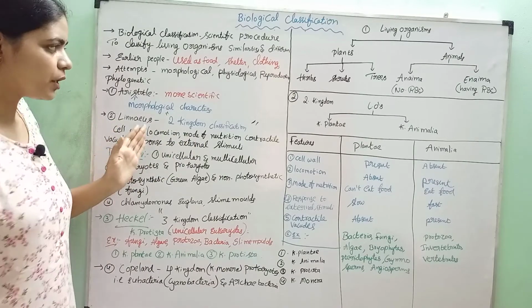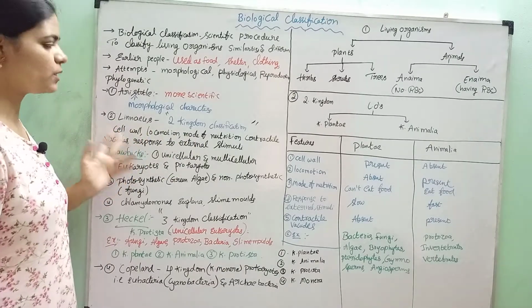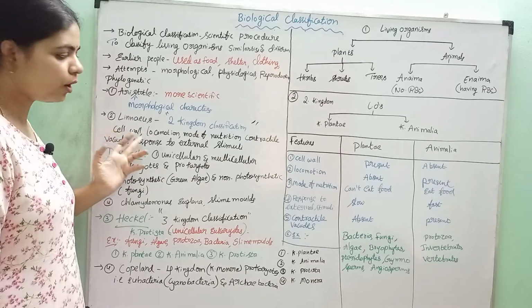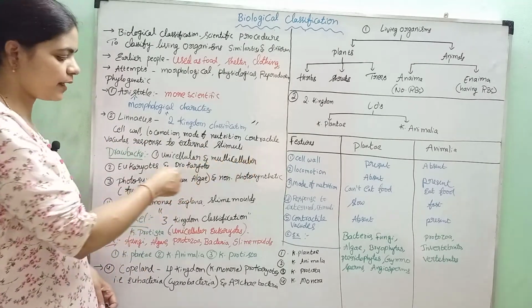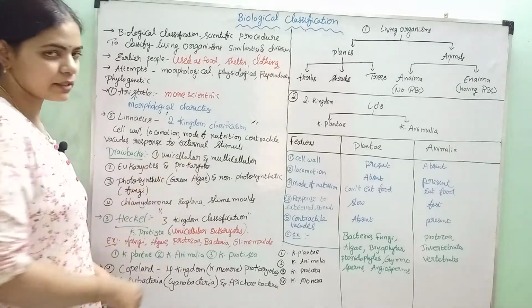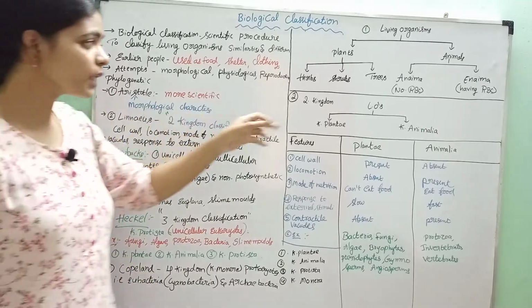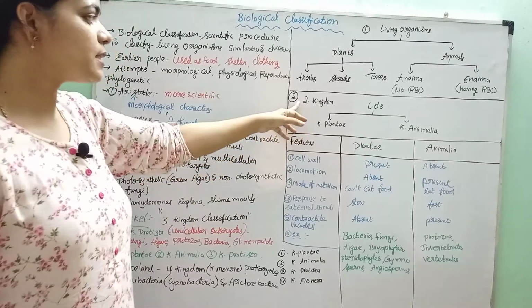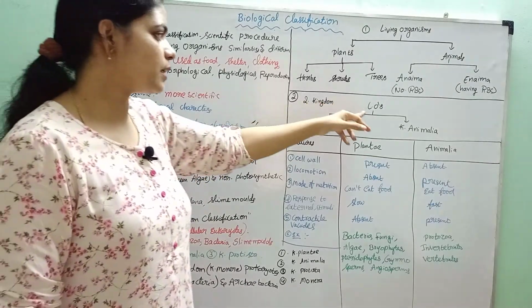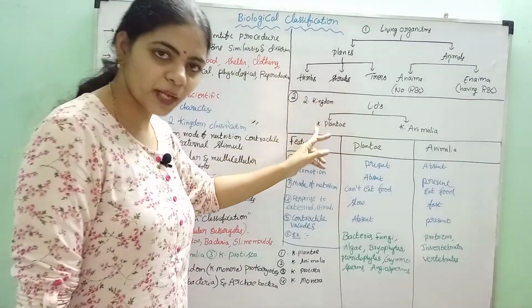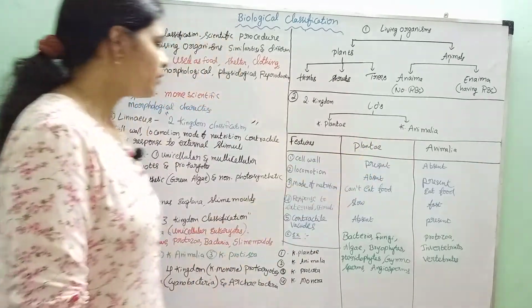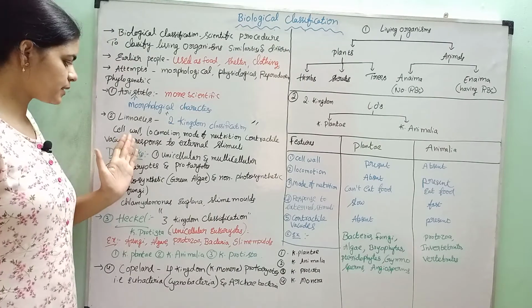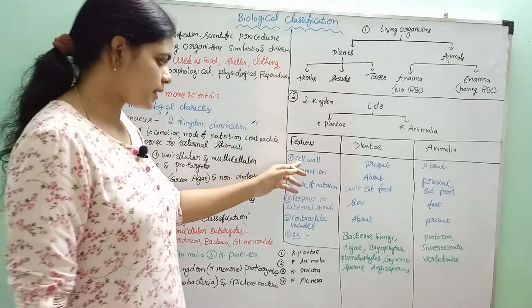For classifying living organisms, he observed certain characters like cell wall, locomotion, mode of nutrition, contractile vacuole, and response to external stimuli. In his two kingdom system, he classified living organisms into Kingdom Plantae and Kingdom Animalia.